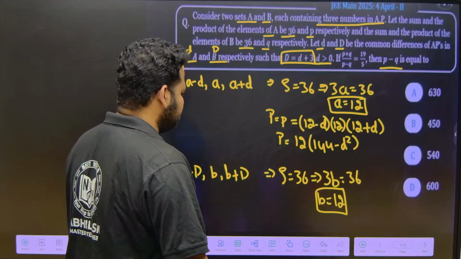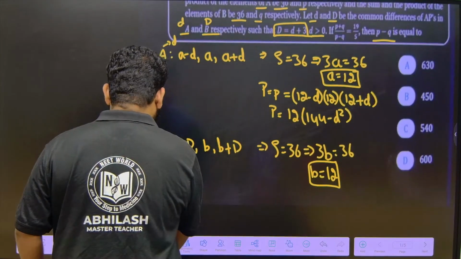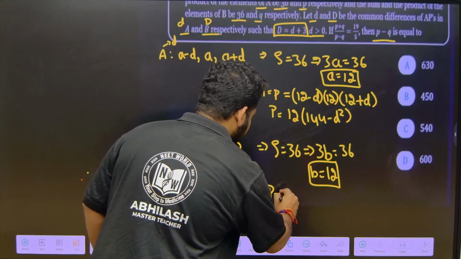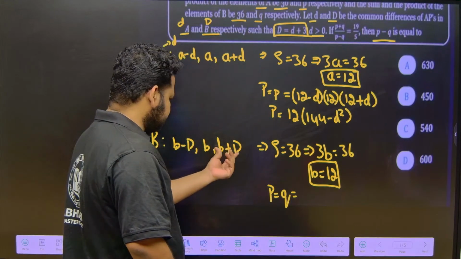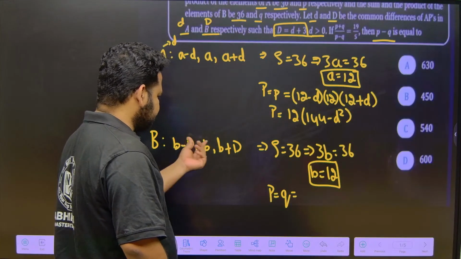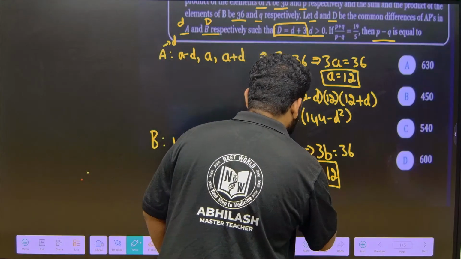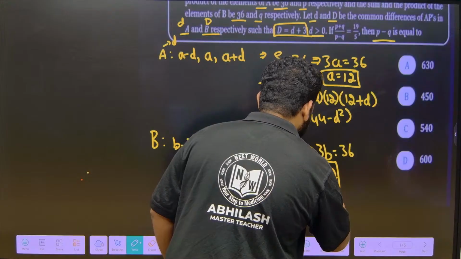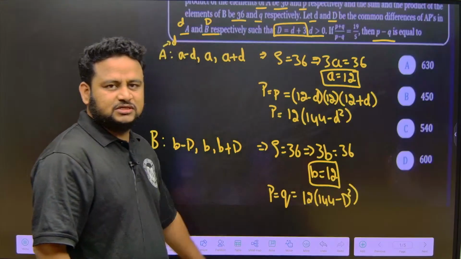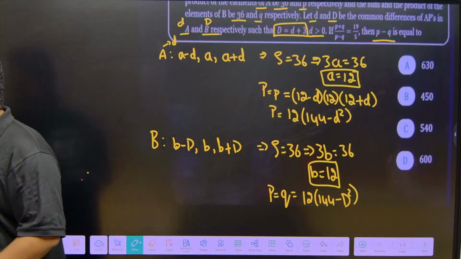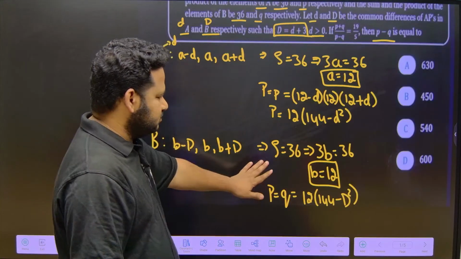Now what about the product here? They are telling us the product here is equal to small q. Product means here also (b minus D) into b into (b plus D), where (b minus D)(b plus D) is b square minus D square. So b is 12, and this gives us 12 into (144 minus capital D square). This is capital D square. This is what we have got. Now this is what they have given, so fine, till now we have done.